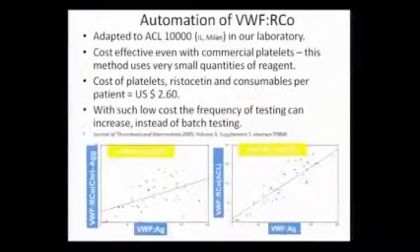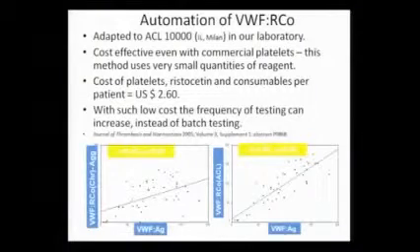The advantage of doing the ristocetin cofactor on an automated platform is that in an aggregometer, you need 450 microliters of the platelets, but in a coagulometer, you need only 120. So from one set of platelets that you need for aggregometer, you can do 3 patients' ristocetin cofactor assay, bringing down the cost significantly. So for me, the cost of platelet, ristocetin, and consumables for ristocetin cofactor assay is only US $260, because I started automating it, and the ristocetin cofactor assay actually correlates very well with antigen as well as the regular methods by aggregometry.